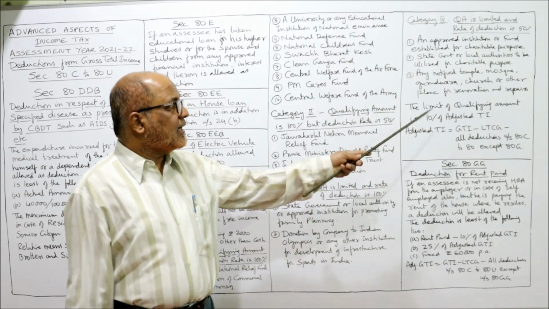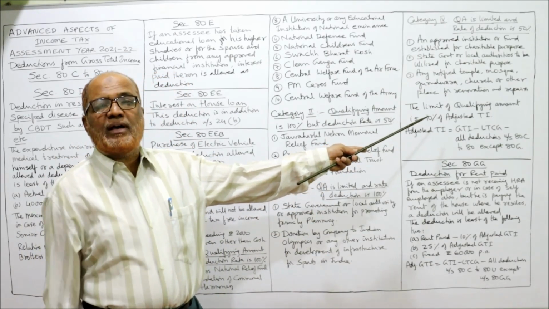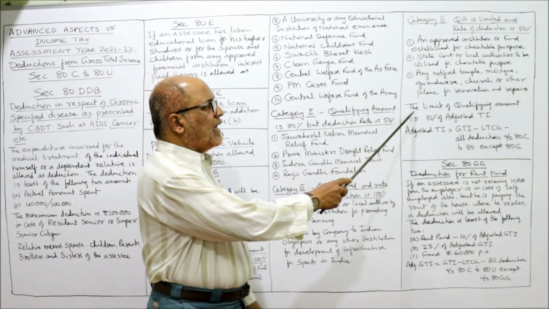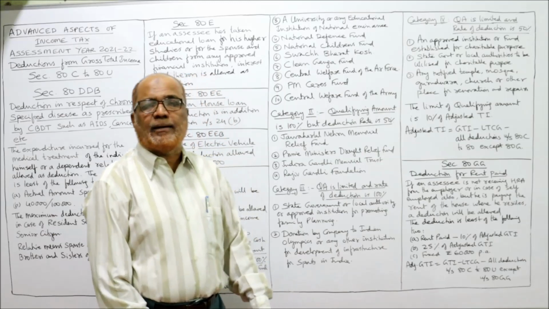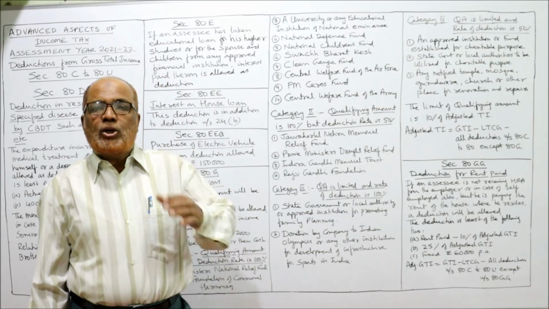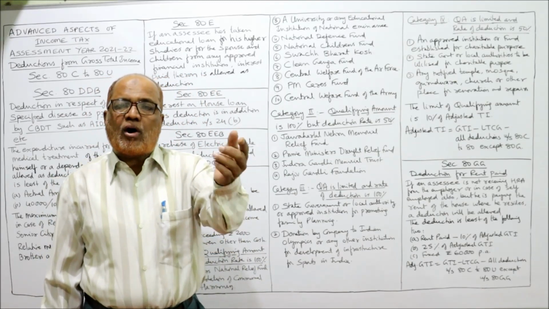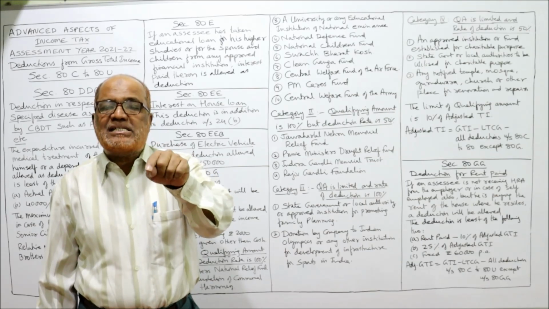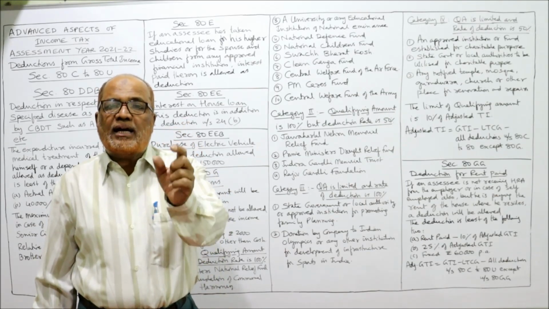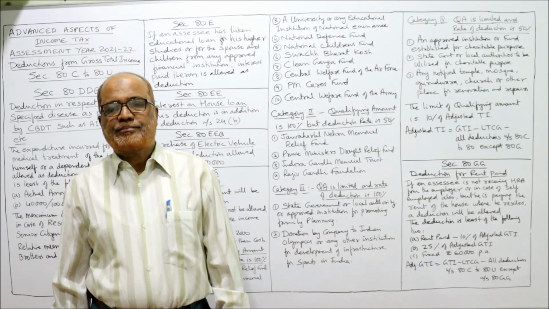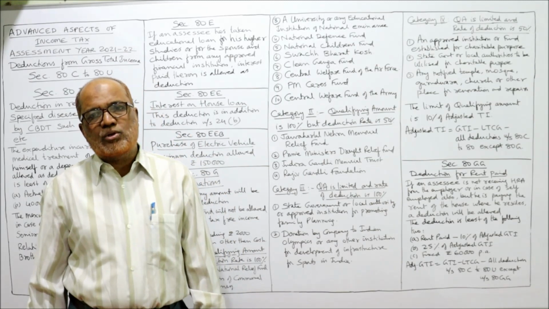So what is the limit? What is the limit for qualifying amount? Here I have explained. The limit of qualifying amount is 10% of adjusted GTI. That means the actual donation or 10% of adjusted GTI, we compare. Whichever is lower, that is the qualifying amount.